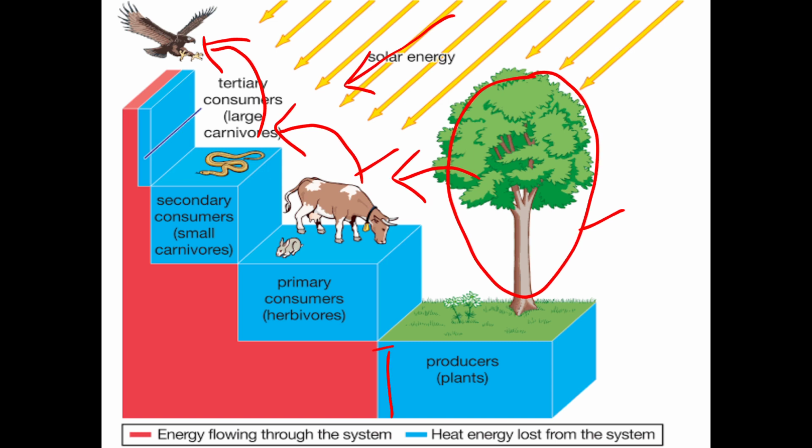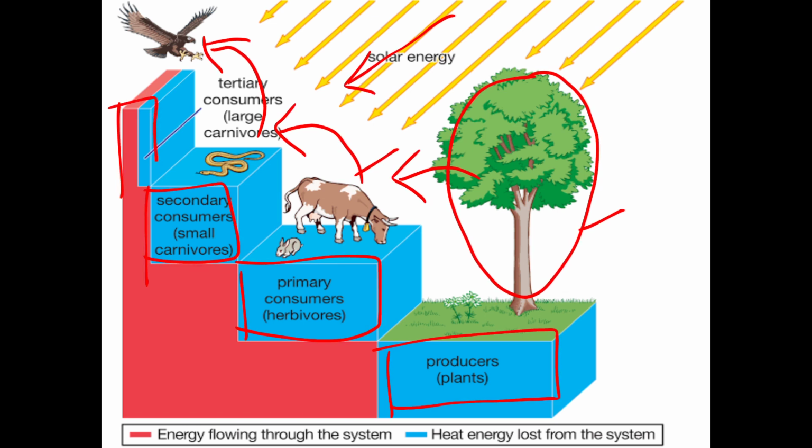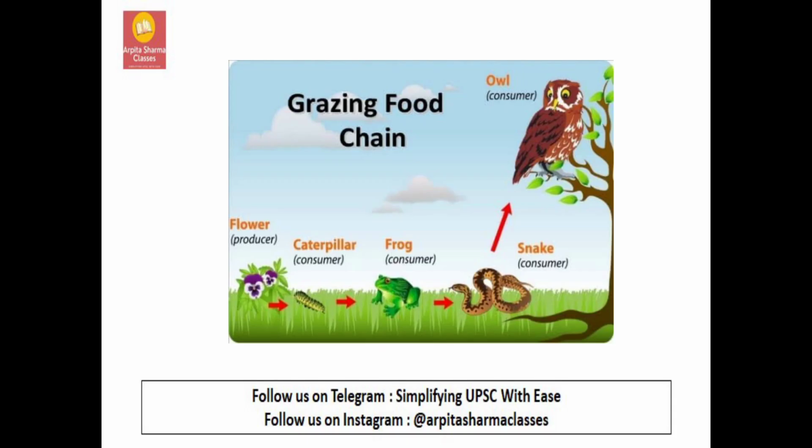So these levels are known as the trophic levels: producers, primary consumers, secondary consumers, and tertiary consumers. Energy will flow from one trophic level to another trophic level. In detail, how this will flow and how much flows, let us see in the next slides.